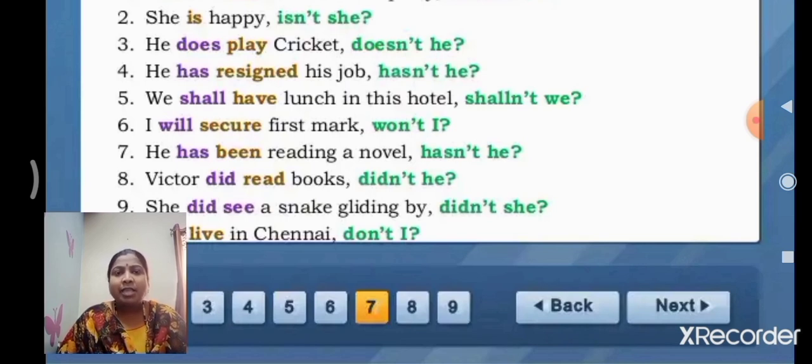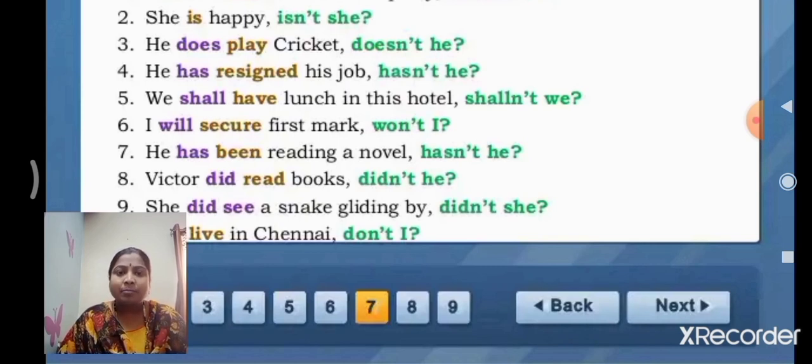I will secure first mark. Will is the auxiliary verb. Secure is the main verb. We take the will auxiliary verb. There is no negative sense in the statement. That's why we can put not. Will plus not is equal to won't.